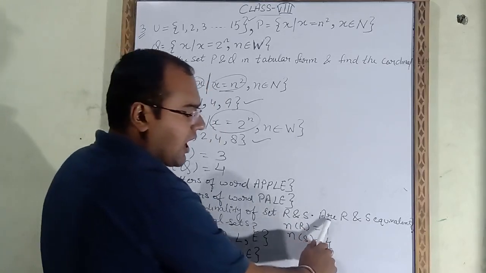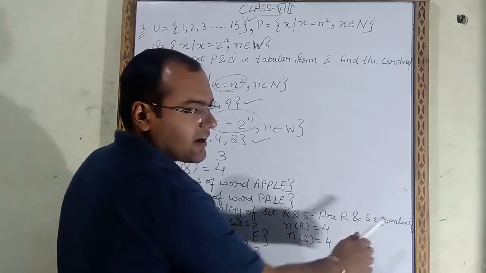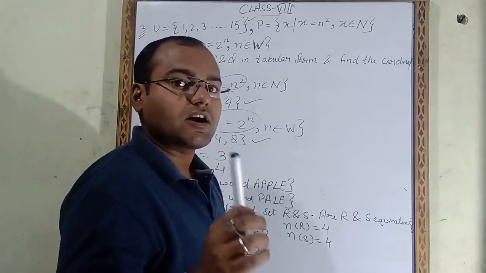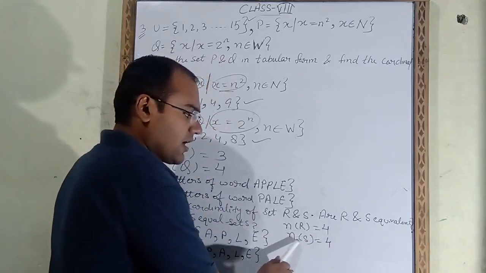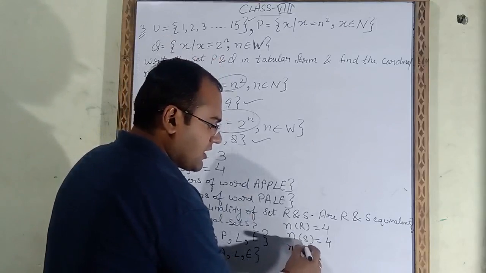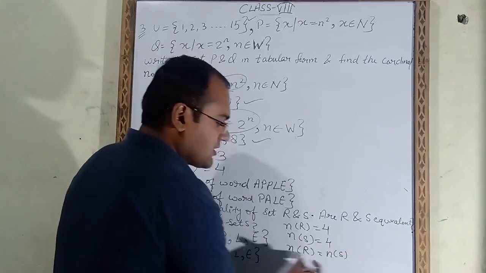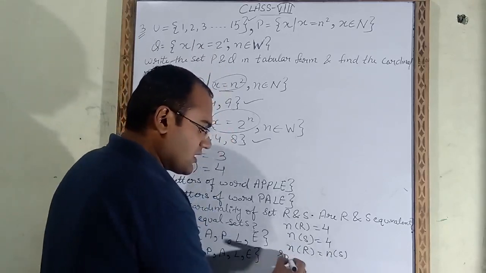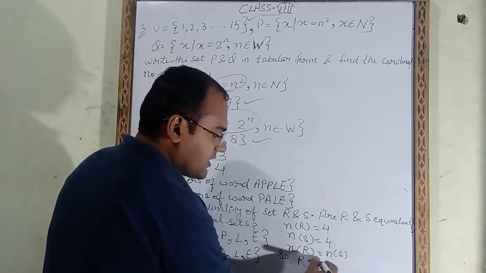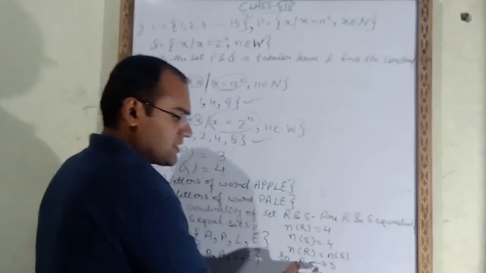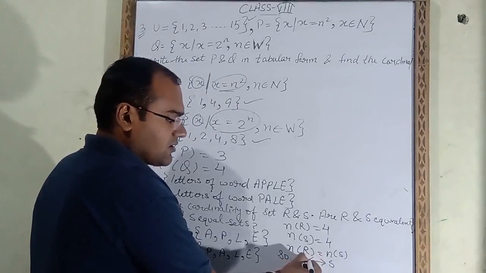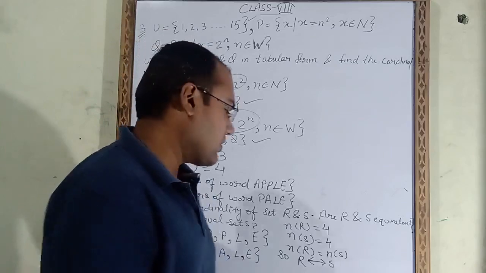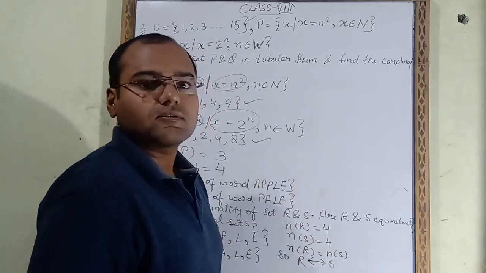Now what is the question? R set and S set are equivalent sets. Equivalent set is asked. For equivalent you have to see the cardinal number. Cardinal number of R is 4. Cardinal number of S is also 4. So you have to write n(R) is equal to n(S). So we will say that R is equivalent to S. This is the symbol of equivalent. So we will say R set is equivalent to S set. Why are these two sets equivalent? Because the cardinal numbers of these two sets are the same.